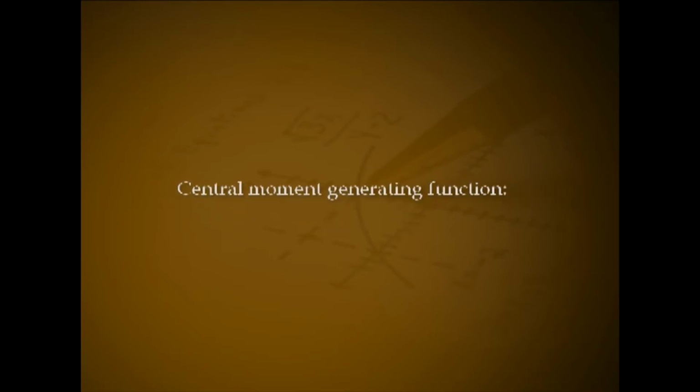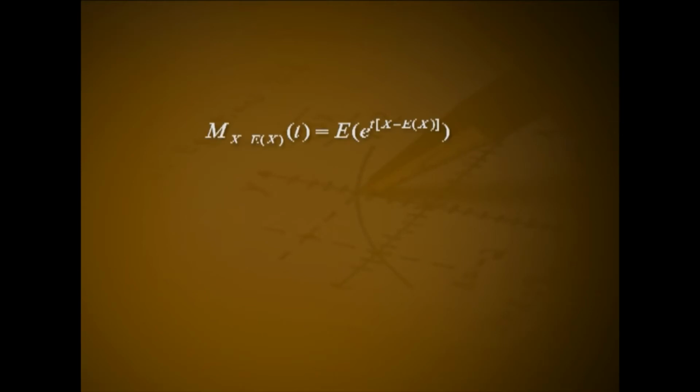Central moment generating function. M_{X−E(X)}(t) = E[e^{t(X−E(X))}]. That is e^{−(q/p)t} summation x from 0 to infinity e^{tx} q^x p. That is e^{−(q/p)t} into p/(1 − q e^t).